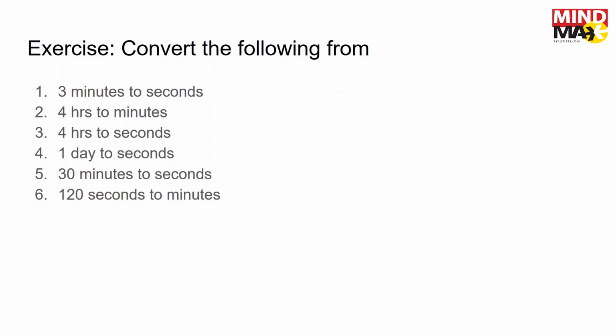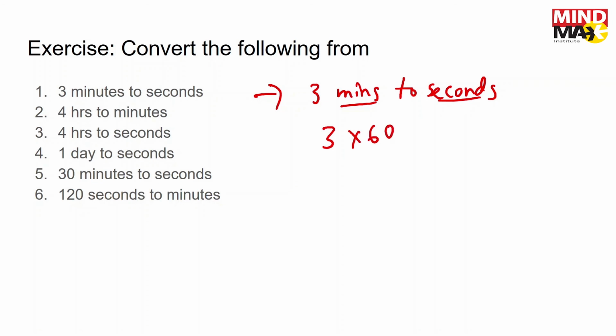Okay, so this is basically the last one. Convert the following from 3 minutes 4 seconds to seconds. So minutes to seconds means what? 3 minutes to seconds. So it basically means large to small. So we multiply 3 multiplied by 60 because in each minute there are 60 seconds. So we get 180 seconds.